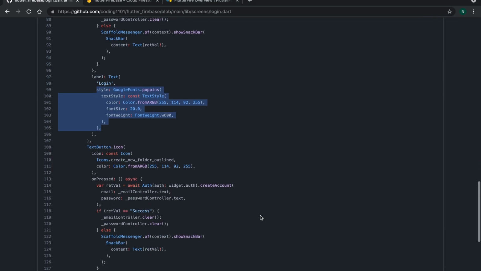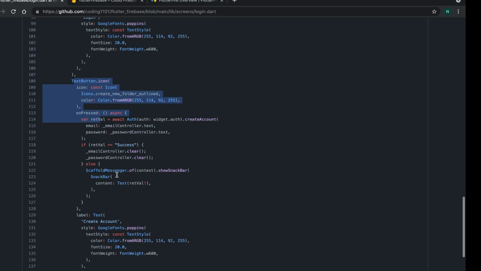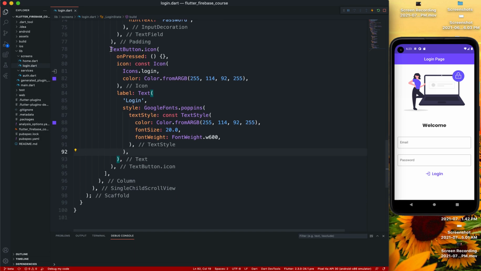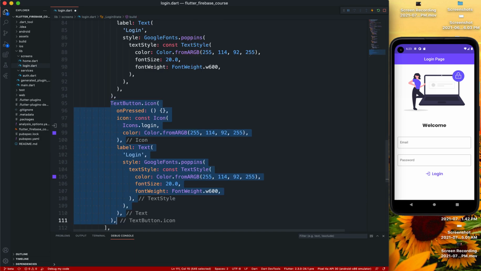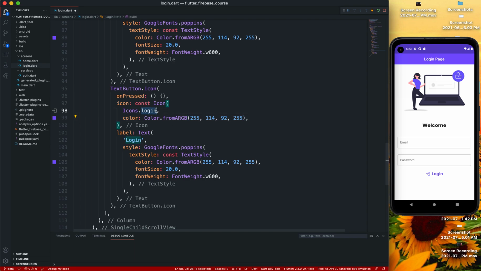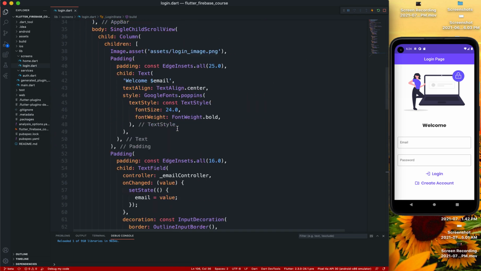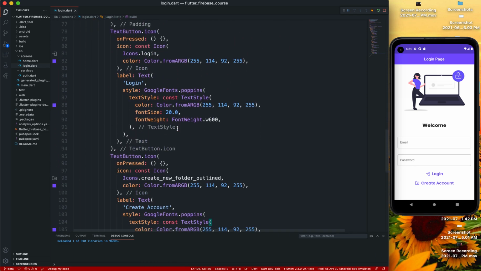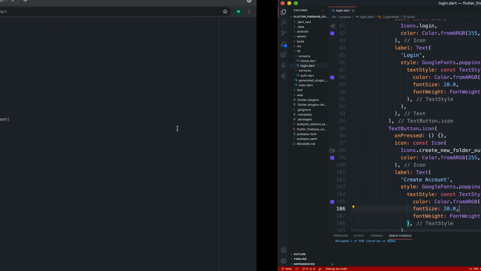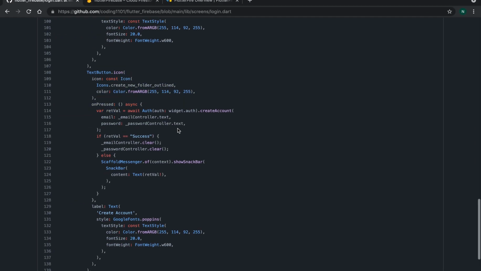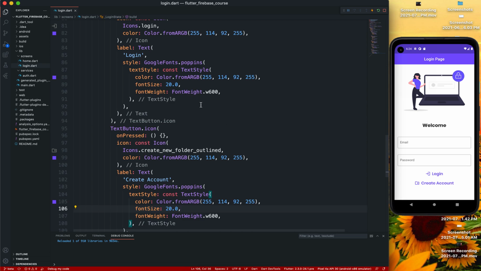Then I have another button, that's a create account button, and for this what I'm going to do is I'll copy this text button icon, duplicate that. I can start create new folder outlined, create account. That's it. So we have our two buttons and the UI is ready. So yeah, now that the UI is ready, basically in the next video I'll be adding some functionality to this login page.